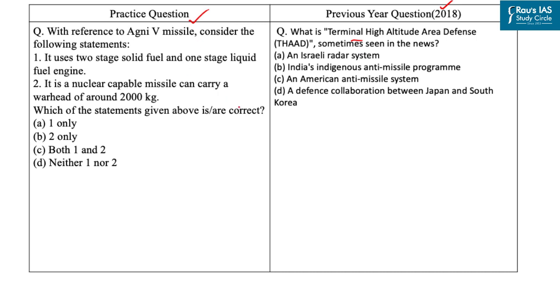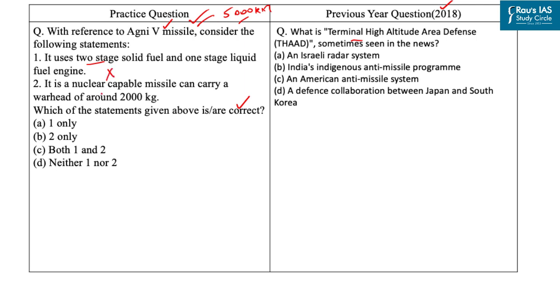Here you have to find out the correct statement with respect to Agni 5 missile. The first statement is it uses two-stage solid fuel and one-stage liquid fuel engine. Now Agni 5 is capable of striking targets at range up to 5,000 kilometers with a very high degree of accuracy, and it uses a three-stage solid fuel engine. So our first statement is incorrect.